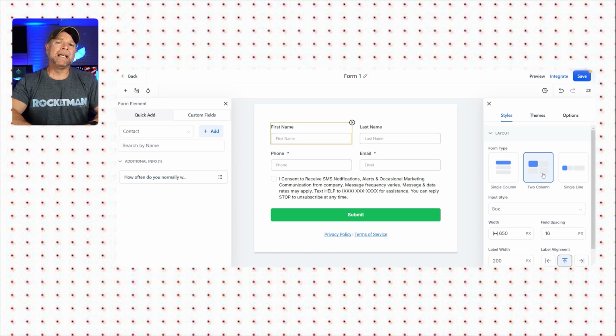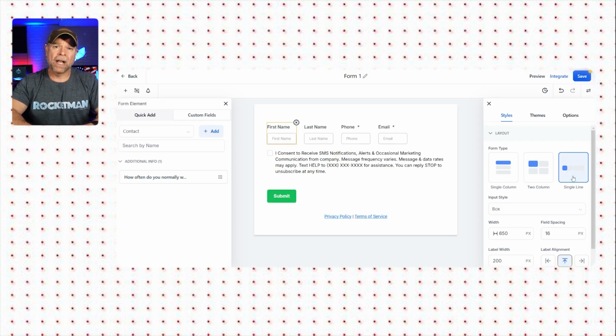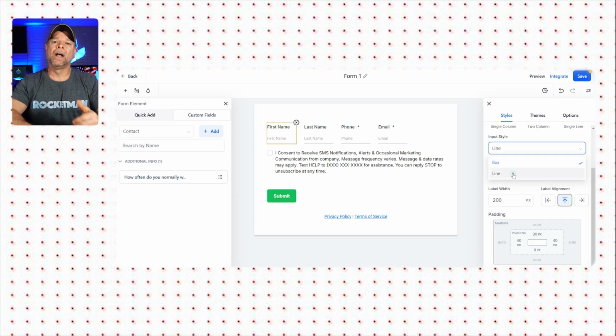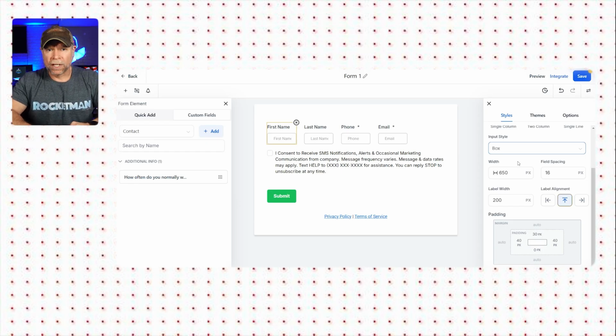Another option is the single line format, which is great if you want to keep the form compact. Additionally, you can change the input style to either a box or a line, depending on what best fits your design. You can also have control over the form width, field spacing, and much more to give your form a professional appearance.